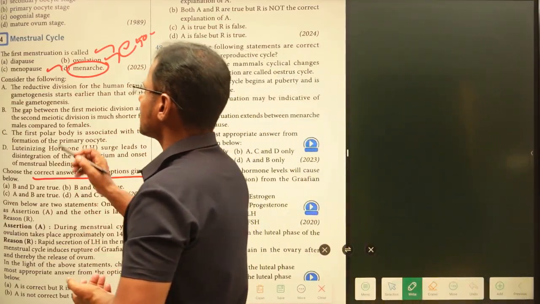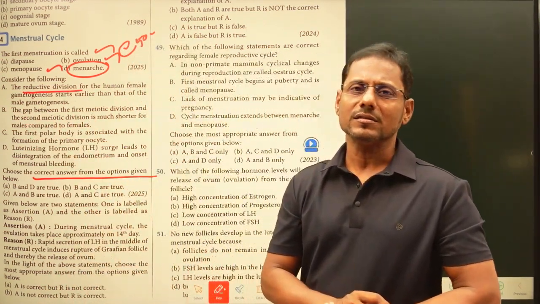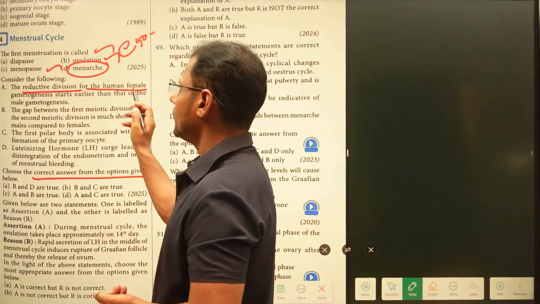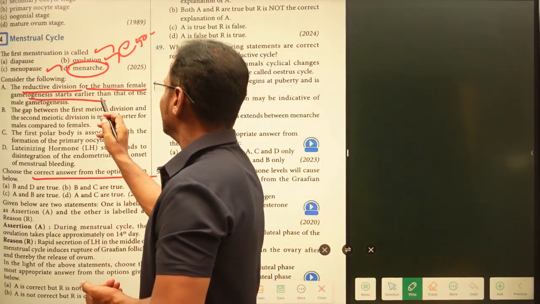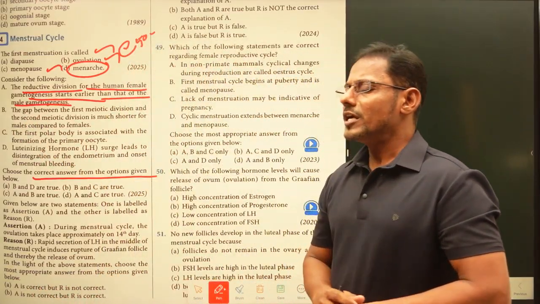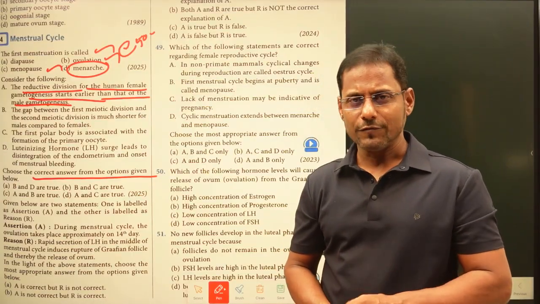Now let us see one by one. The first statement is about the reductive division. What is the reductive division? That is meiosis. The reductive division for the human female gametogenesis starts earlier than that of the male gametogenesis. Generally it takes place very early in females, right?